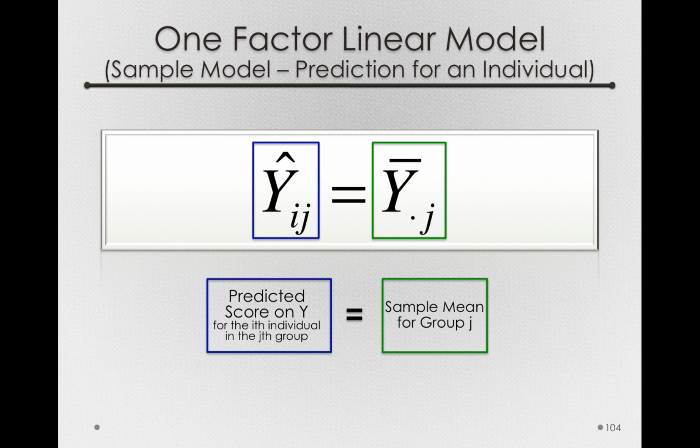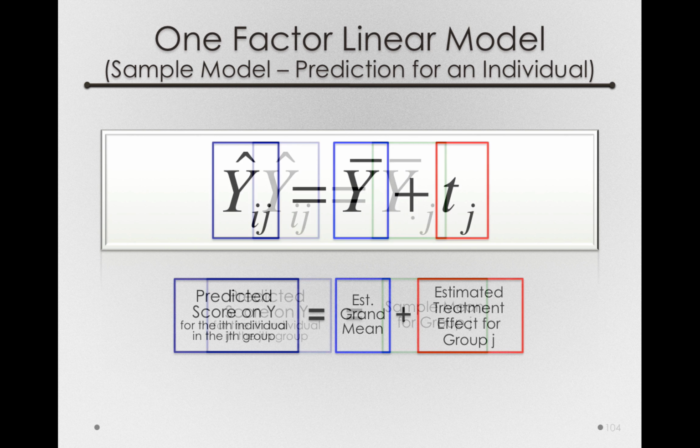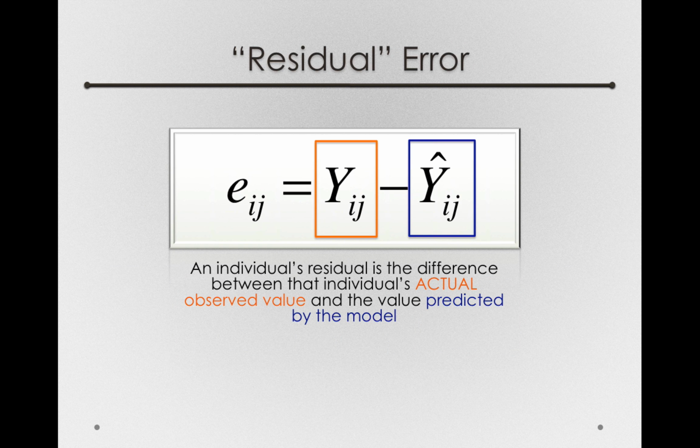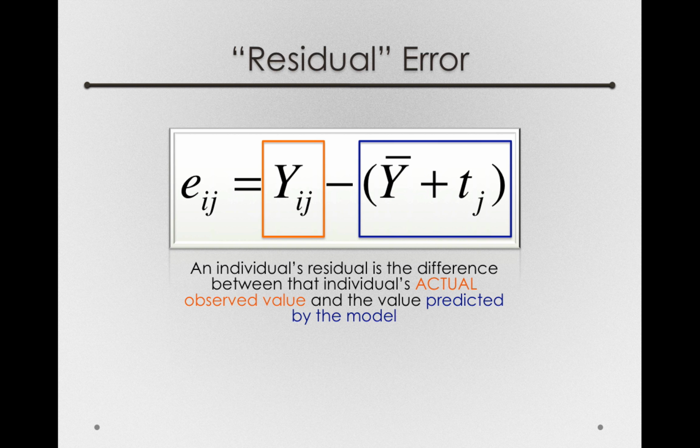So, the score that we would predict for any individual is simply the mean of the group that they're a member of. And so this y hat ij is simply the estimated grand mean plus that treatment offset. Remember, we're simply decomposing our group means into a sum of the estimated grand mean plus the difference from that grand mean. So our residuals in the model, the e sub ij's, are simply those differences. The differences between what we actually observed for a person and what we would predict for our person. But let's remember, our prediction for a person is simply the sum of those two components, the y bar plus